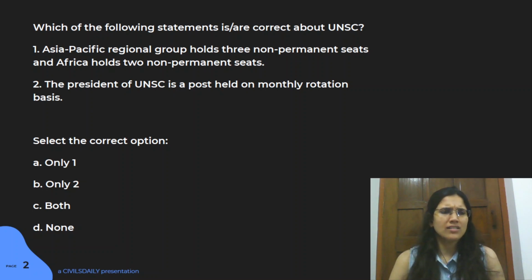Again, from a mains point of view, reforms with respect to UNSC is one very important question when we talk about India's role in UNSC. So yeah, that is why this portion is important.